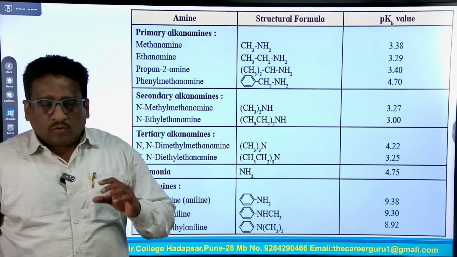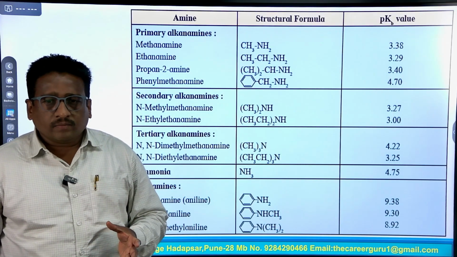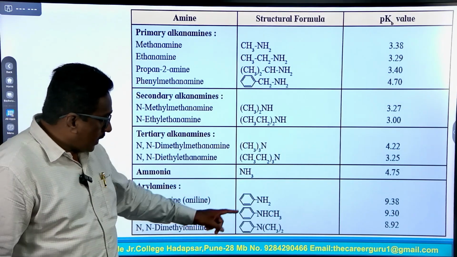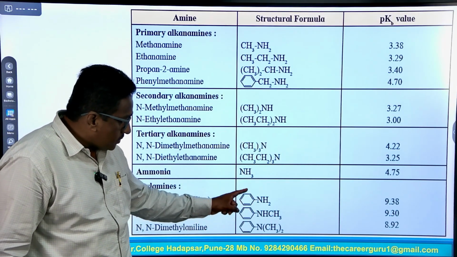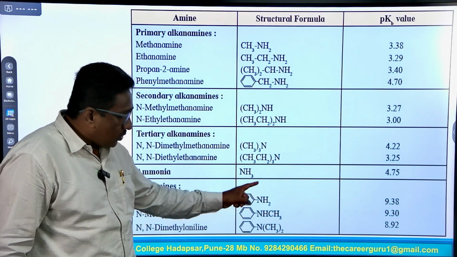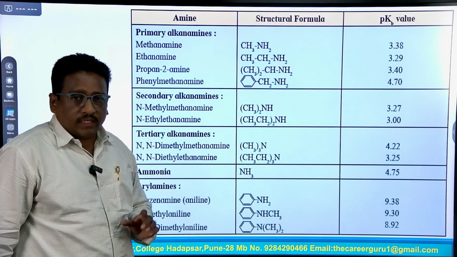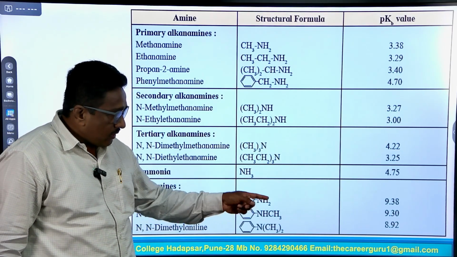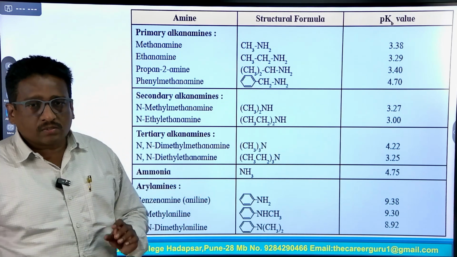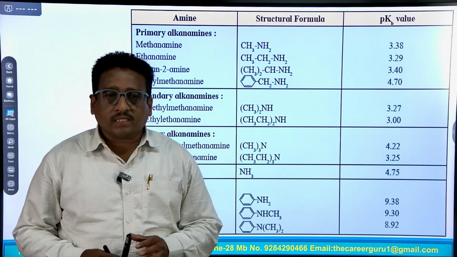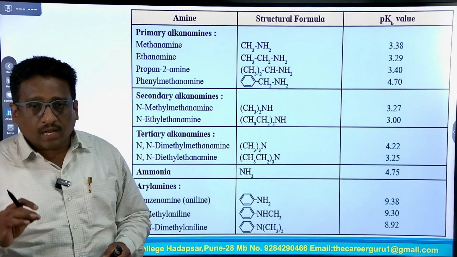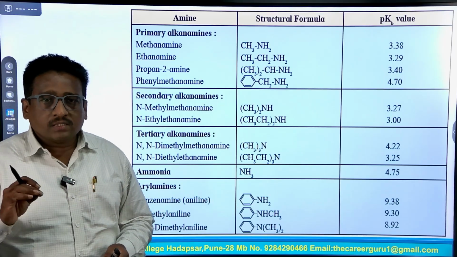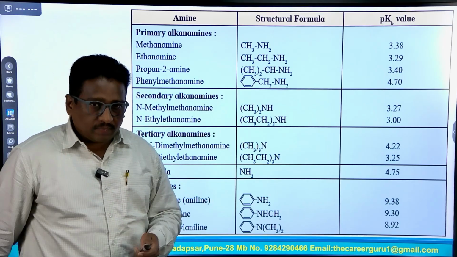Why are they less basic in character? Because the lone pair of electrons on nitrogen conjugates with the benzene ring, so they cannot donate to another atom or electron deficient species. So, they have the highest pKb value, meaning the lowest basic character of aromatic amine compared with ammonia, tertiary amine, secondary amine and primary amine.